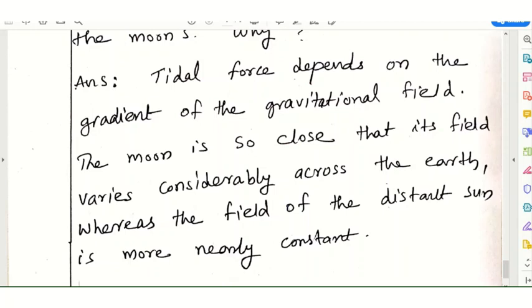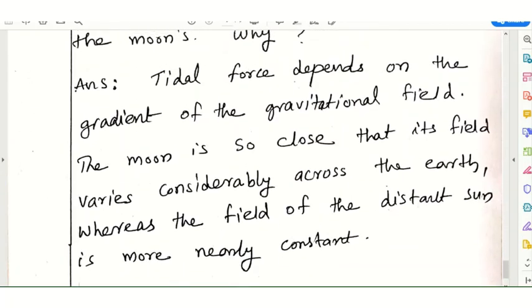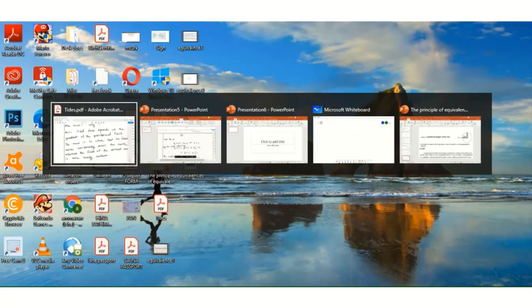Because the moon is so close, the field varies across the earth, but the sun is more distant, therefore we consider it as nearly constant, and we got this delta HS and delta HM. And this is example 2, to find the equilibrium height of the tide, that we have now found out.